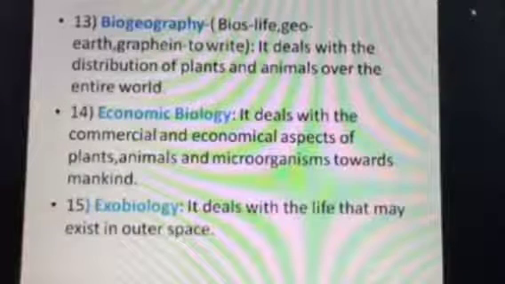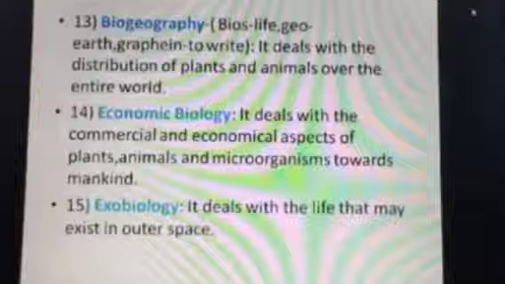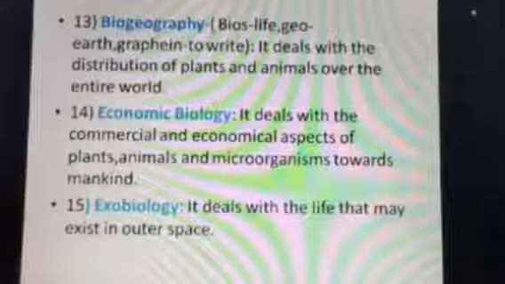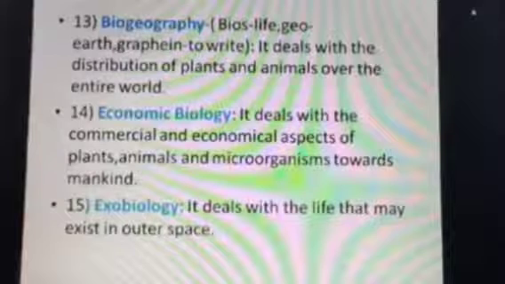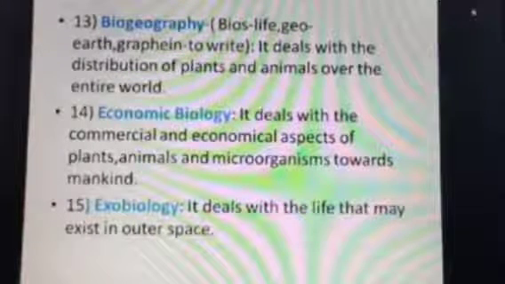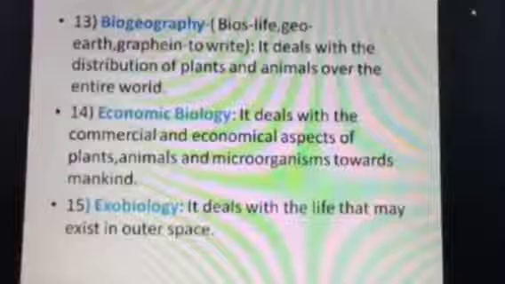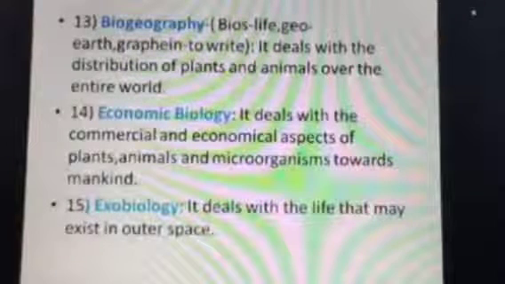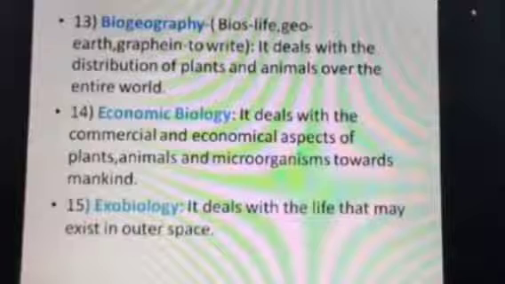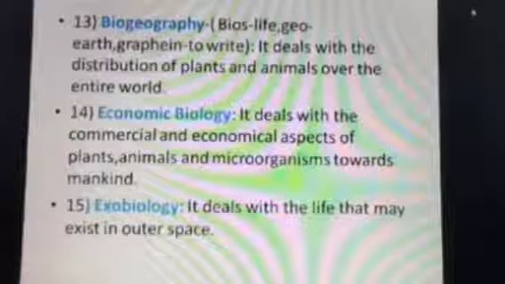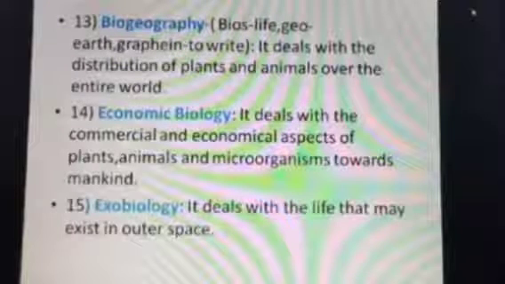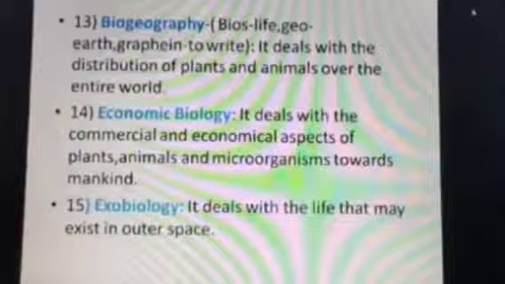Next is biogeography. You may know about geography. Now, geography of living organisms. Geography means about the earth, the distribution of different things. So, biogeography deals with the distribution of plants and animals over the entire world. With the help of biogeography, we may be able to know which plant is found in which part of the earth, which animal is found in which part of the earth.